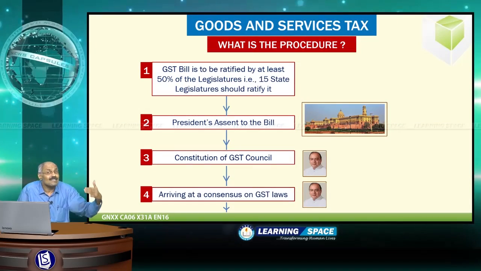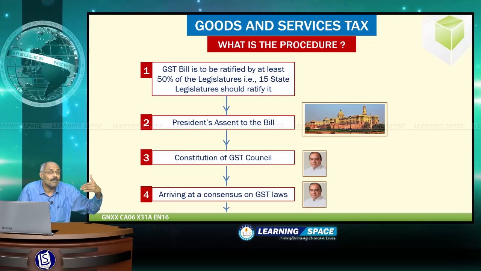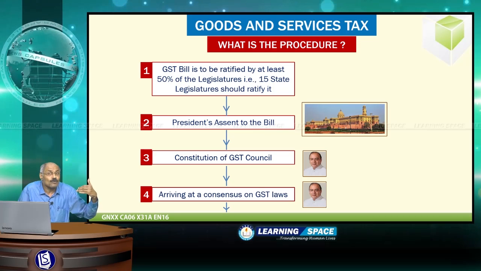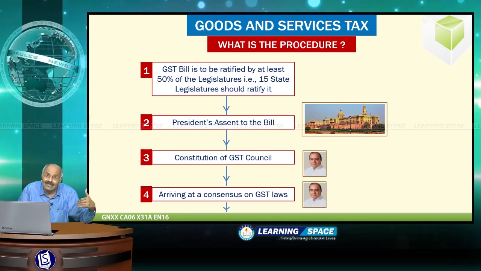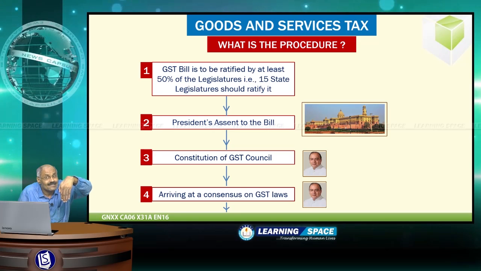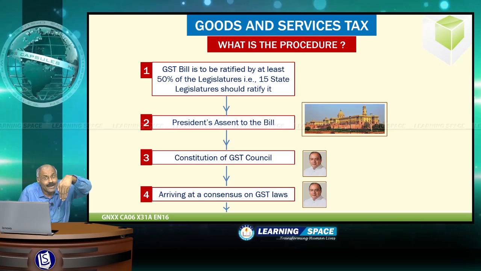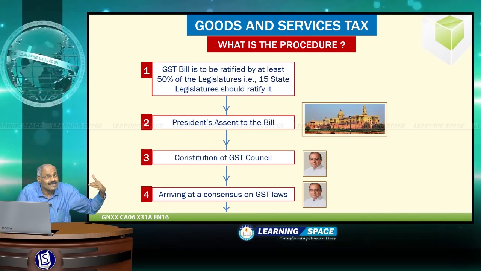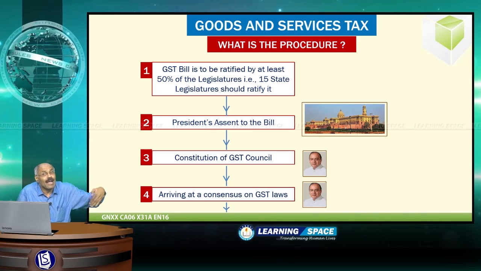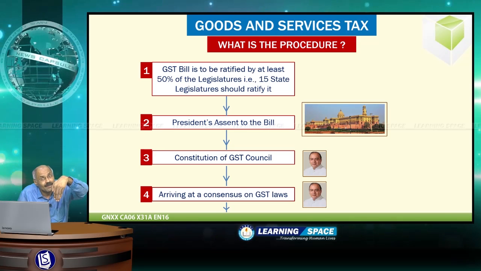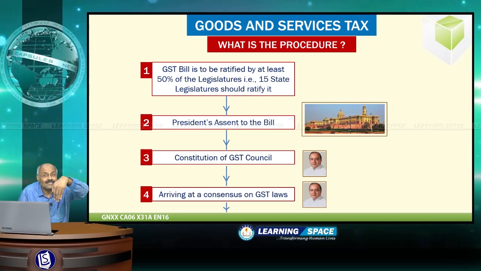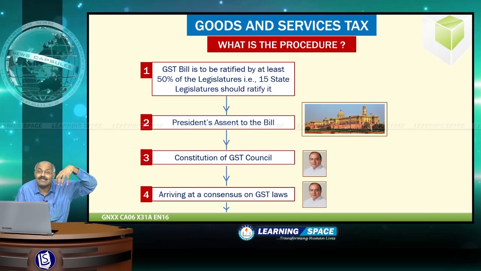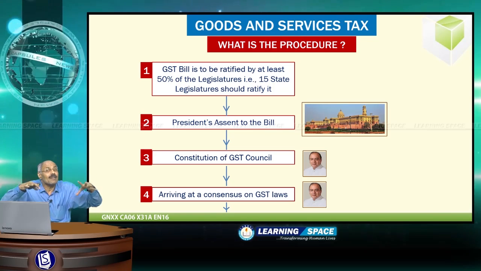Then what is the procedure? This GST bill is now to be passed by 50% of the state legislatures. You may ask why state legislatures have to pass this? Because it amends the taxation powers of states. Whenever states' powers are amended, it has to be ratified by 50% of the state legislatures. So, as it involves amendments to constitutional provisions involving the legislative powers of states, 50% of the legislatures have to ratify this. Then the President has to give assent. Then only it will become an act.